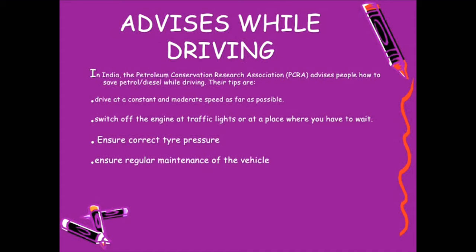We must check our vehicles regularly in order to save petrol, especially the engine. These are the advices given by the PCRA, the Petroleum Conservation Research Association of India, in order to save petrol and diesel.